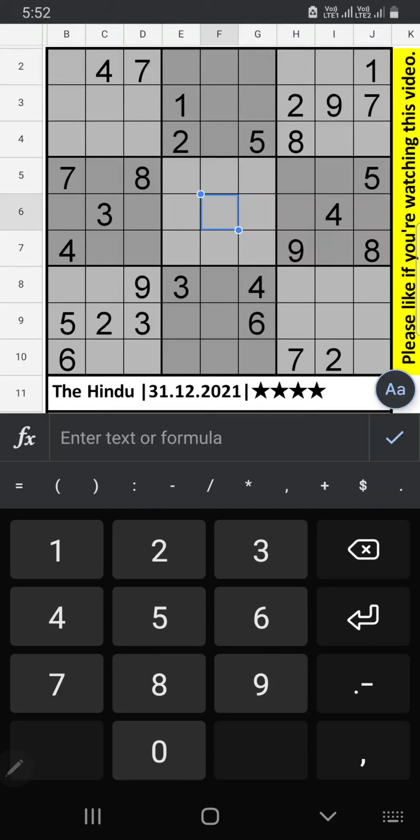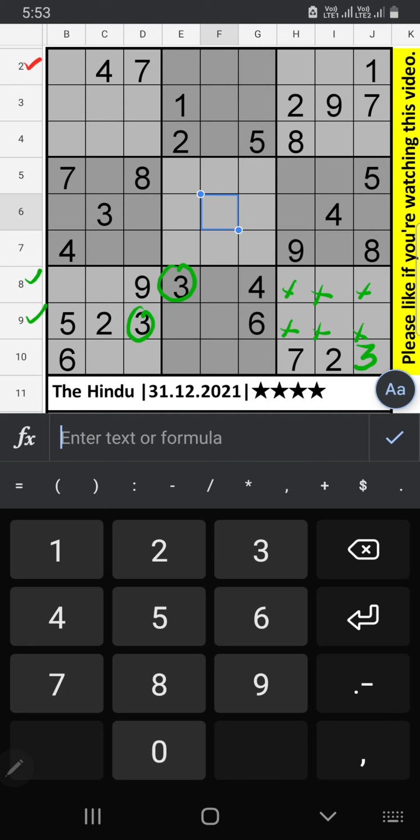To escaping Sudoku. I'm going to solve the Hindu newspaper Sudoku puzzle on 31/12/2021. 4 star Sudoku. 8th row and 9th row we have 3. 3 can't come in these cells. 3 will be here.